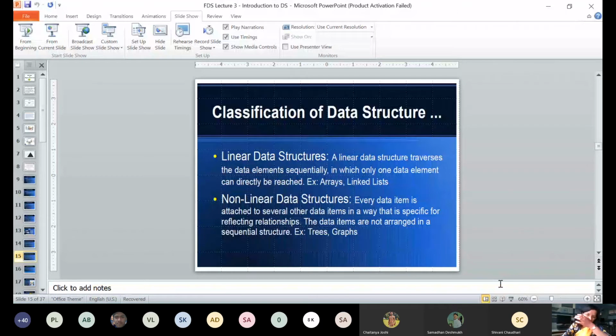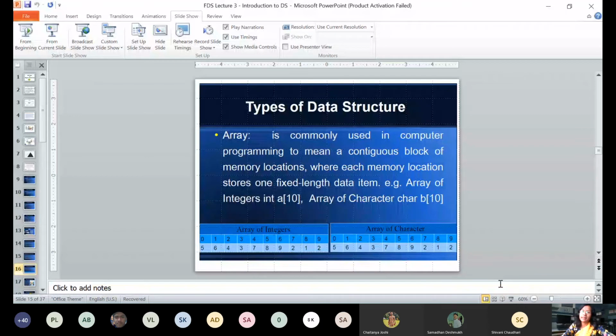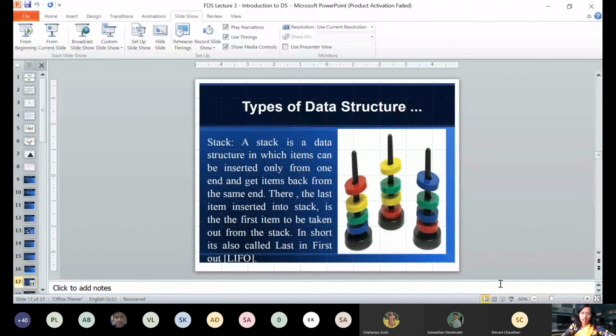We know array, what is an array? In an array, elements are stored in contiguous memory locations. So here I have shown a representation of an array of integer numbers, of which the index goes from 0 to 9. This is a very simple example reflecting a stack. I hope everybody has played this game.